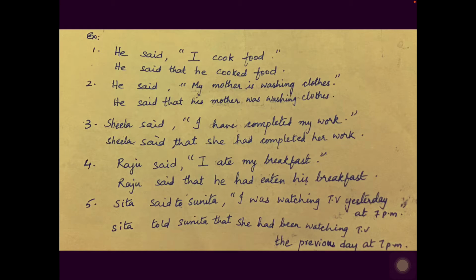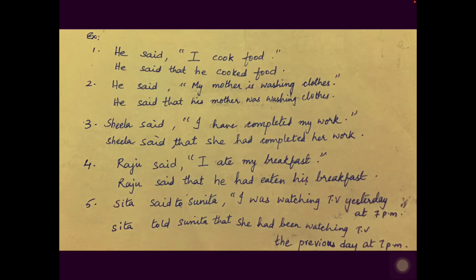So ate is which tense, children? It is in the V2 form. Eat, ate, eaten, isn't it? So ate is V2 form. That means it is in simple past. And simple past you have to change into past perfect. Past perfect means had plus V3. So what is the V3 form of eat? Eat, ate, eaten. So had eaten. Understood? So Raju said that he had eaten my breakfast.